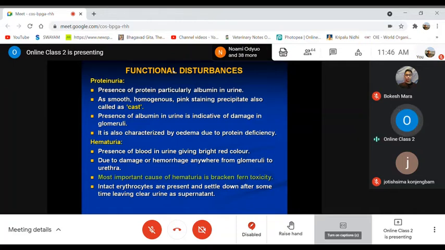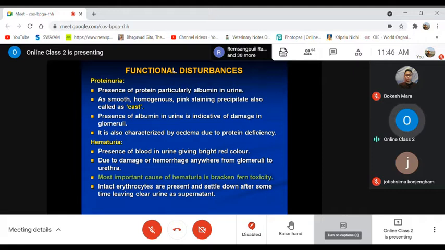And when you check the urine sample by simple centrifugation, or if you just keep the urine sample in a test tube for some time, then the intact RBCs settle down at the bottom of the beaker or the test tube.